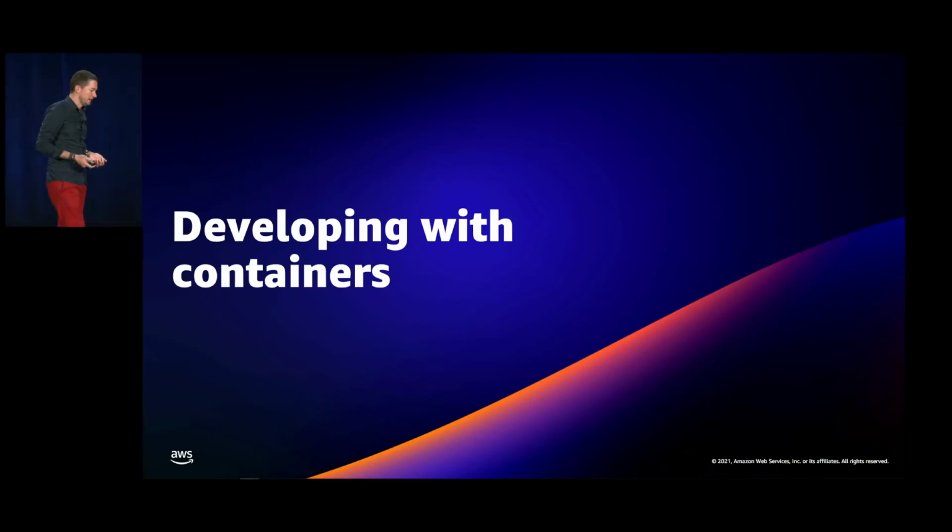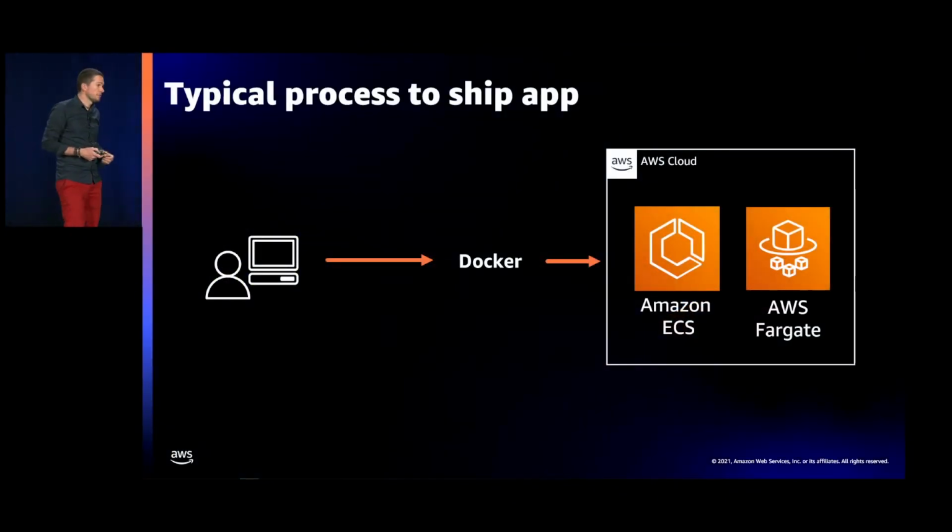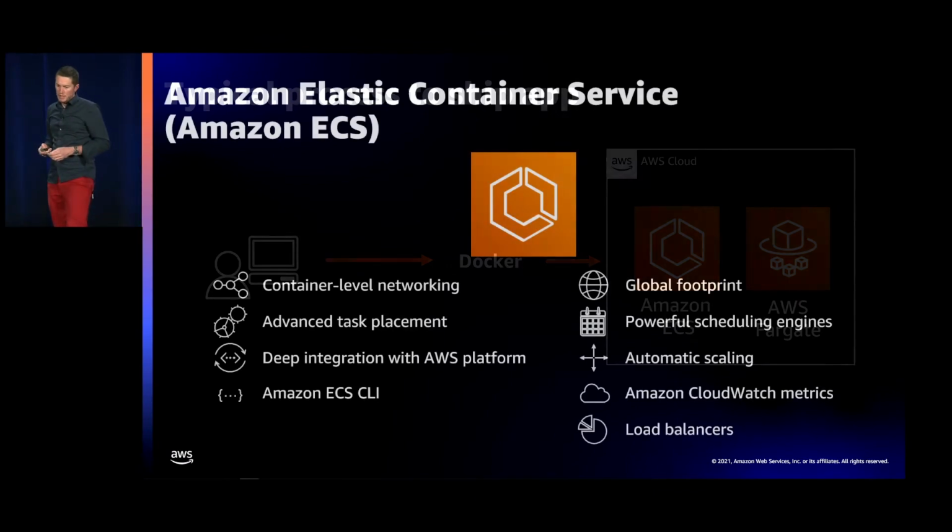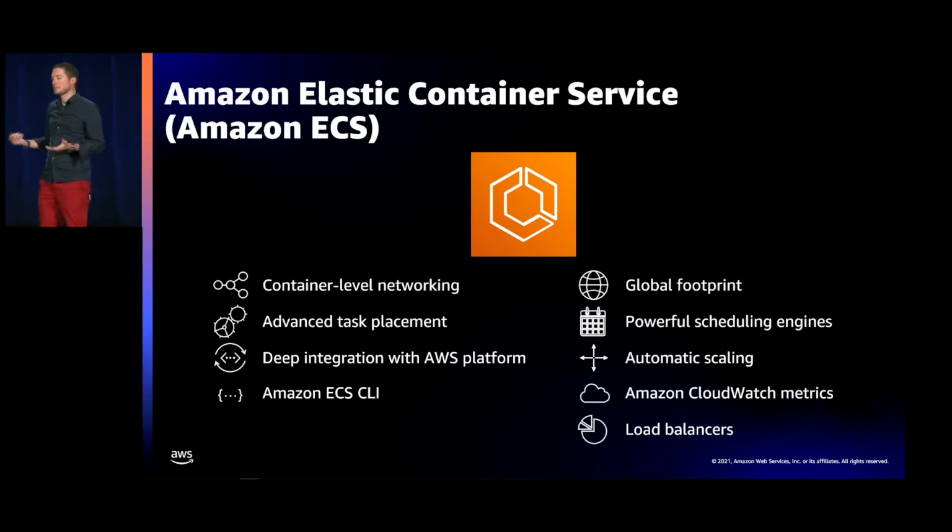How do we develop with containers? That's quite straightforward. Usually a developer like me would work on his IDE, on his workstation, package his application with Docker, and then ship that to remote servers, in this case, Amazon ECS and AWS Fargate. Amazon ECS, Amazon Elastic Container Service, is an orchestrator of containers, which is fully managed by AWS. So you have all the scalability, the advanced task placement, and a deep integration with the rest of the AWS platform.